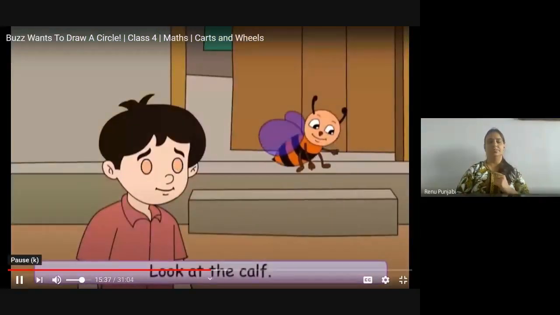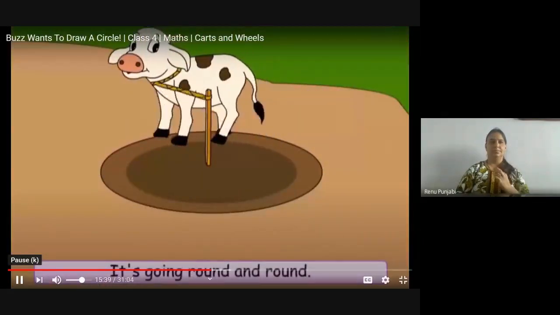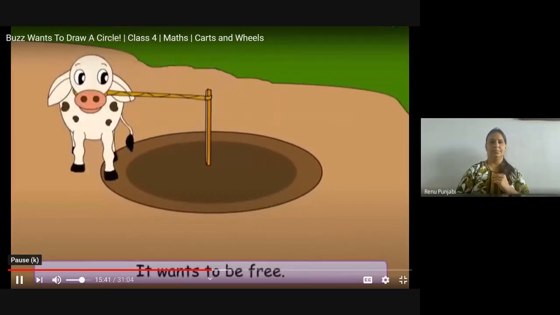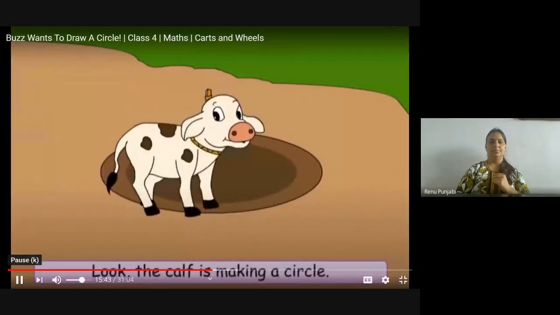Look at the calf. It's going round and round. It wants to be free. Look, the calf is making a circle.